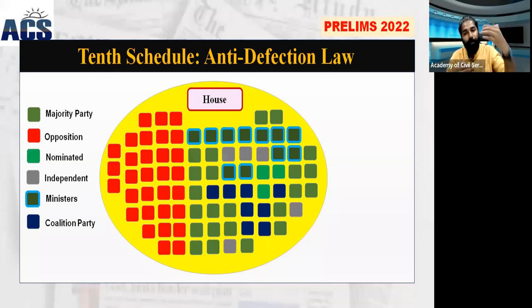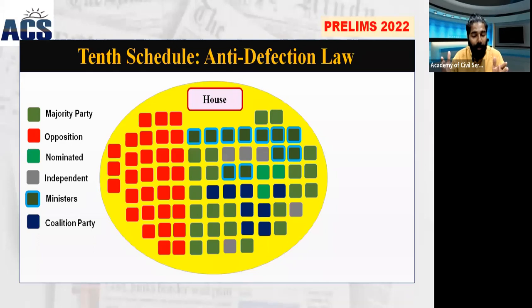This way, any important personality can join the Rajya Sabha as a nominated member. So we have nominated members, independent members, and members representing a particular party. It can be BJP, Congress, or any other party, including regional parties.